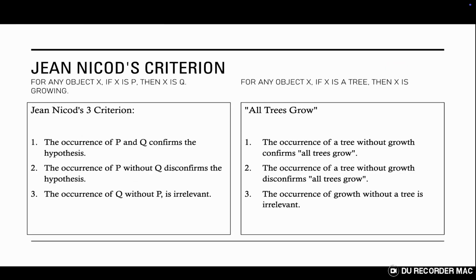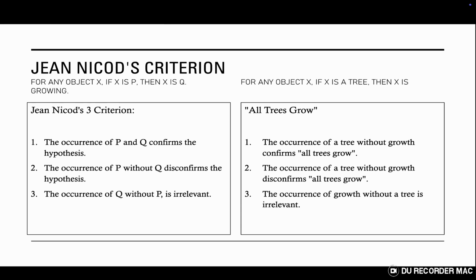If you have a hypothesis that generalizes, like saying, my hypothesis is that all trees grow, for example, what you're really saying is, if X is a tree, then X is growing. This goes for any generalization, and for clarity, we'll go with, for any object X, if X is P, then X is Q. So for any object, if that object is a tree, then it's growing. Here's where Nicod comes in.